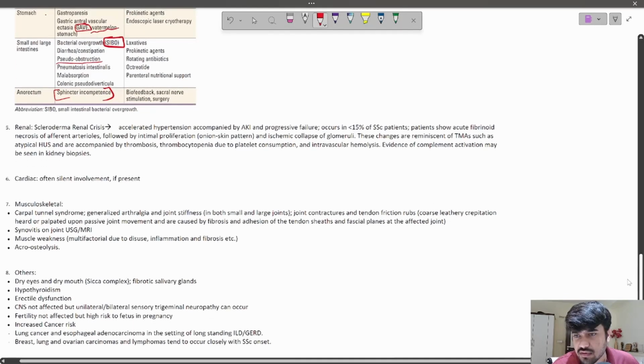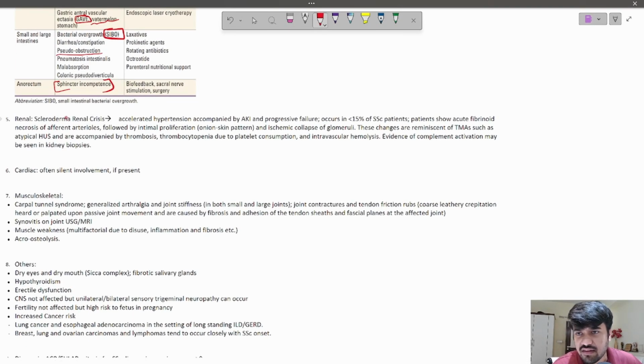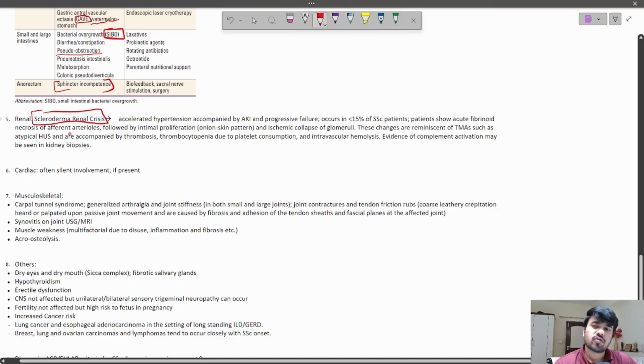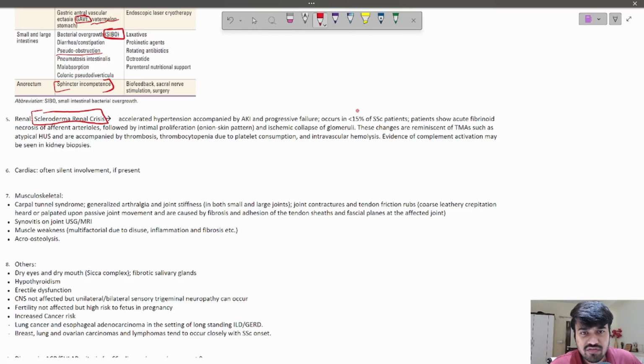Then in renal, this is very important, scleroderma renal crisis. So this is quite an important manifestation in systemic sclerosis patients. It can be seen in up to 15% of systemic sclerosis patients, mostly in the diffuse cutaneous variant of systemic sclerosis. And what happens here, there is basically accelerated hypertension accompanied by acute kidney injury and progressive renal failure.